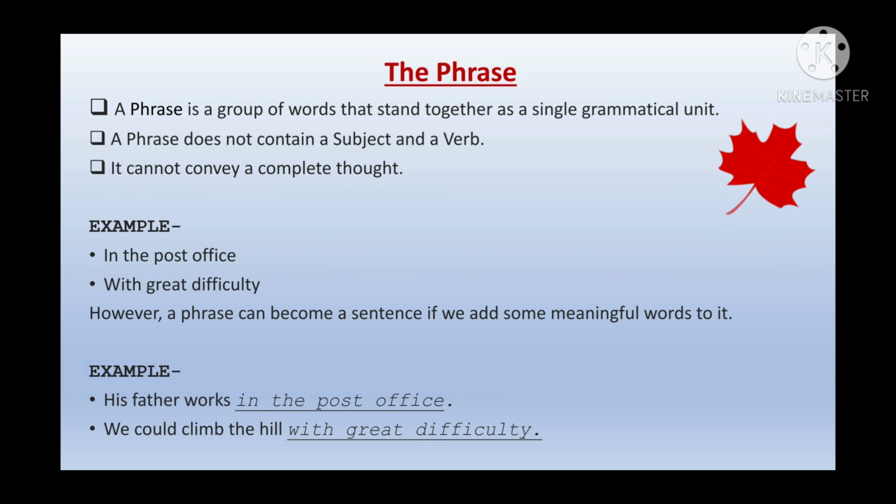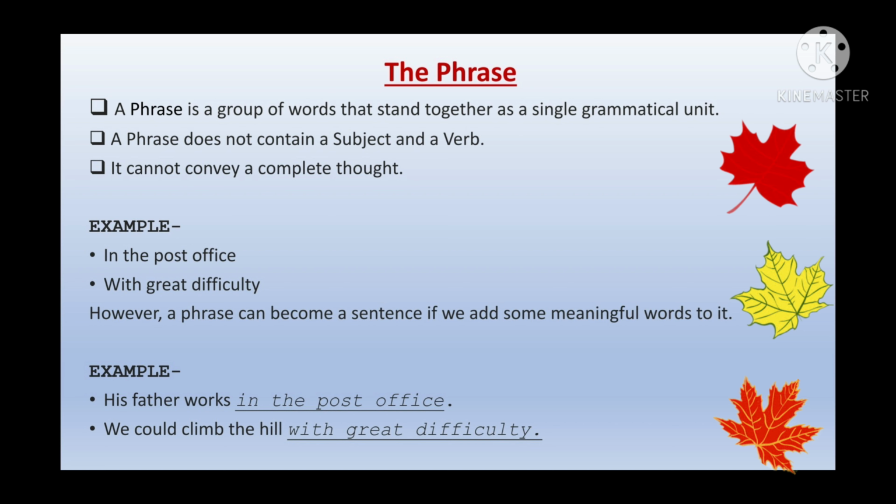So we were talking about phrase. A phrase is a group of words that stand together as a single grammatical unit. A phrase does not contain a subject and a verb. It should be clear that in a phrase we do not have a subject and a verb combination. It cannot convey a complete thought because it does not have a subject and a verb combination, so of course it cannot convey a complete thought. Let's take a few examples to understand it better.